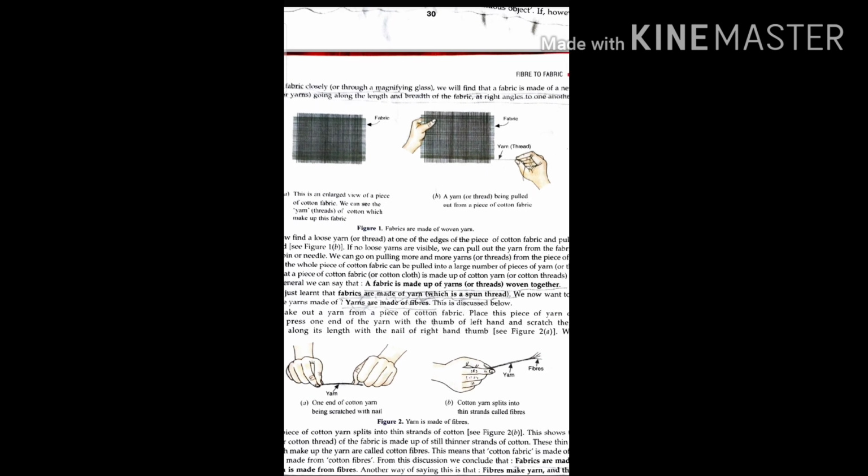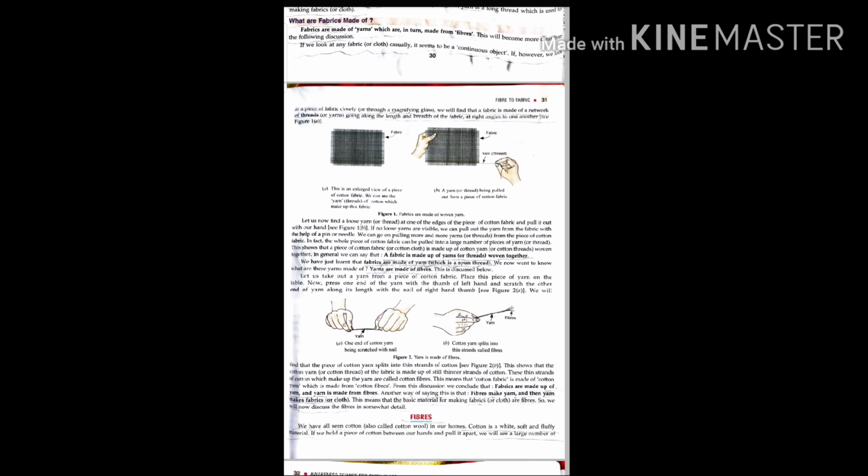In this picture, one end of the cotton yarn is being scratched with nails, and in the second picture the cotton yarn splits into thin strands called fibers. We find that the piece of cotton yarn is split into thin strands of cotton. This shows that the cotton yarn of the fabric is made up of still thinner strands of cotton.